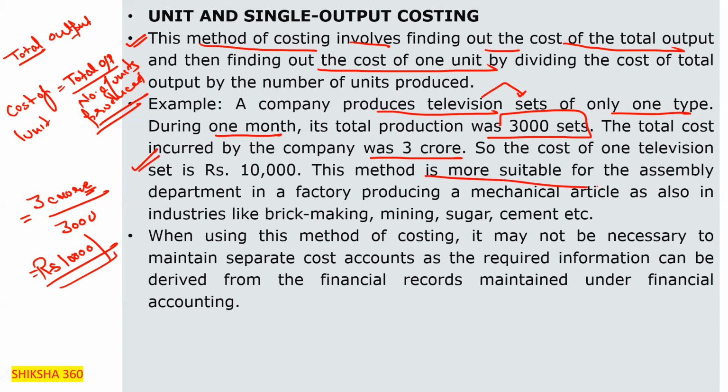So this method is more suitable for the assembly department in a factory producing a mechanical article, as also in industries like brick making, mining, sugar, cement, etc. Kindly remember the examples of where this method is to be used. Please remember where single output costing will be used.